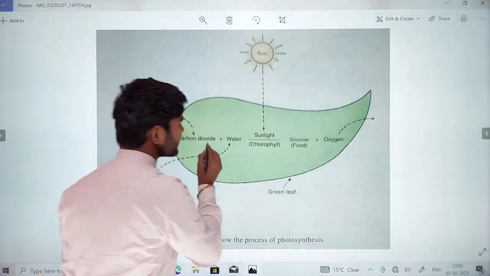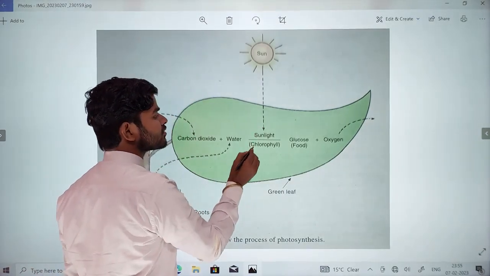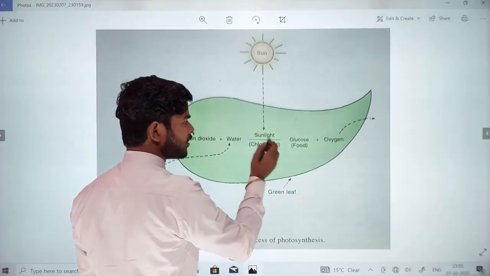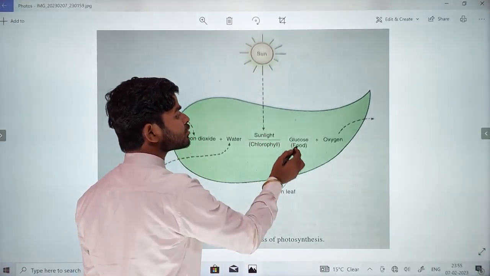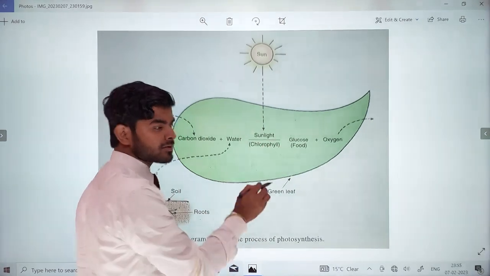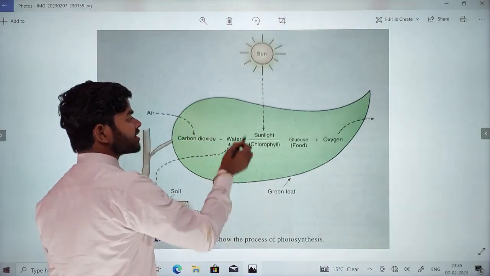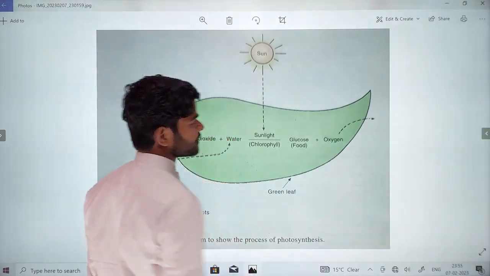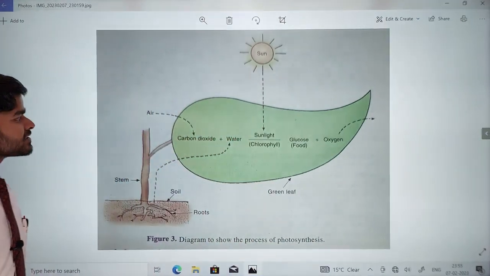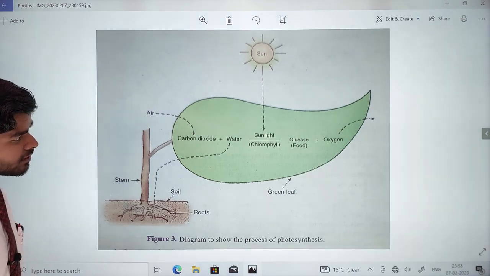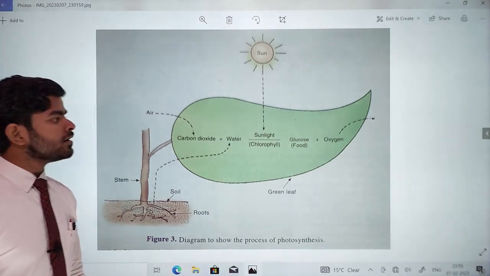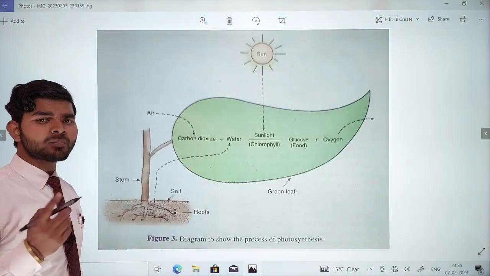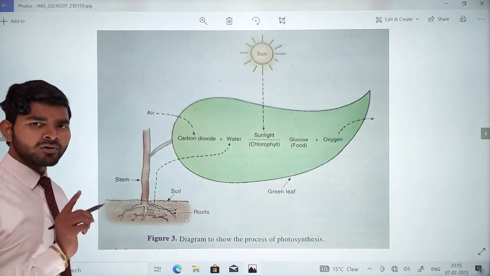I have told you carbon dioxide plus water, in the presence of sunlight and chlorophyll, a process is conducted. As the output of this process, glucose is the product of this chemical process. And as a by-product, oxygen is going to be released. Concept clear? Of course, clear. Oxygen is released as a by-product of photosynthesis.